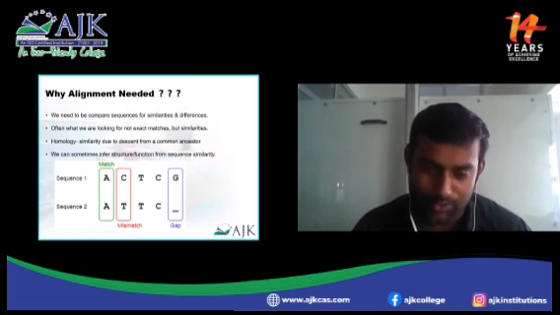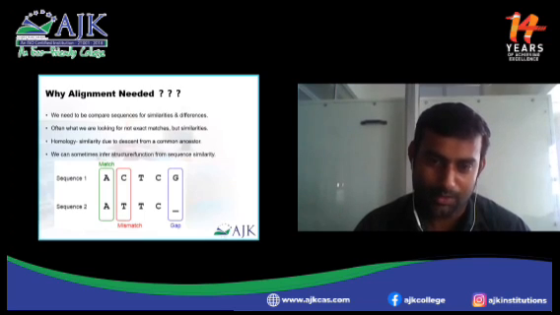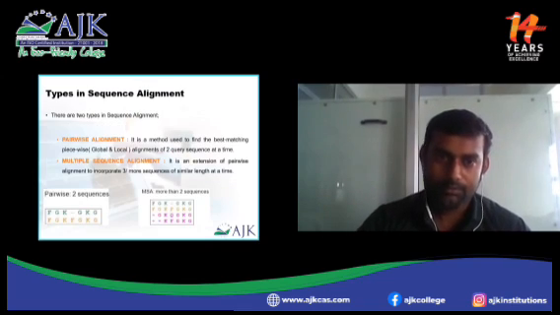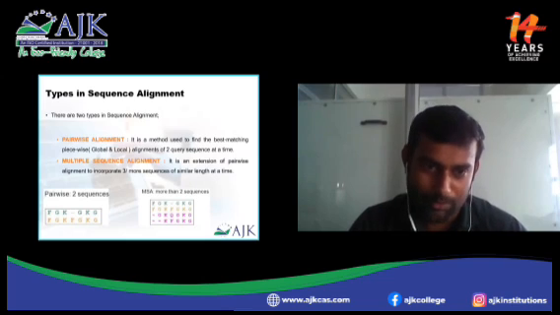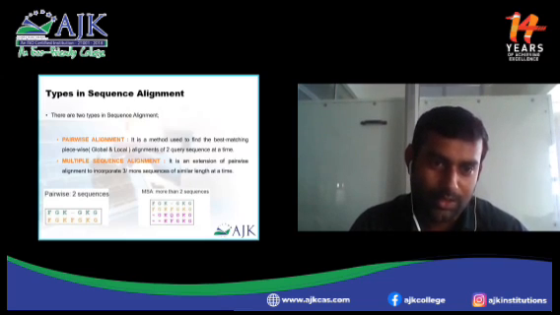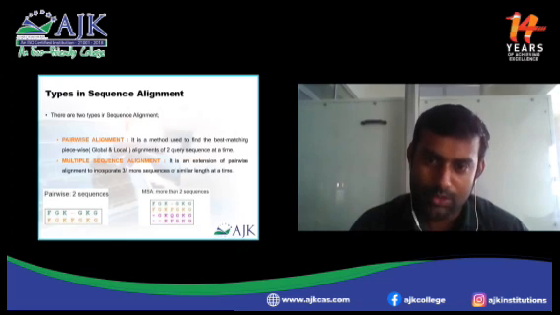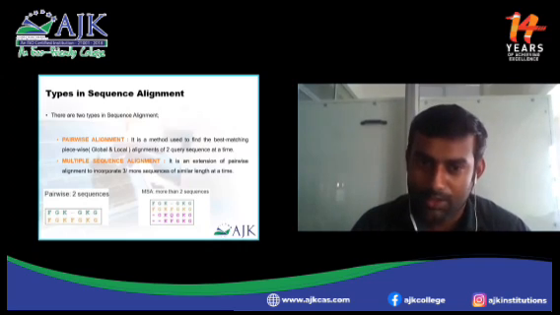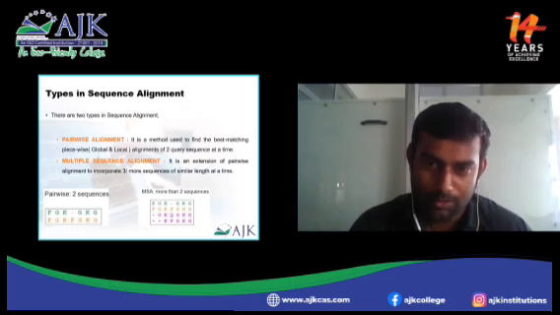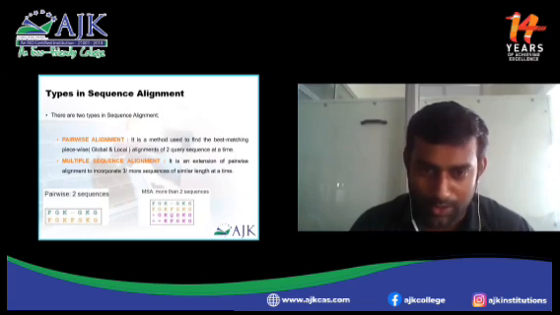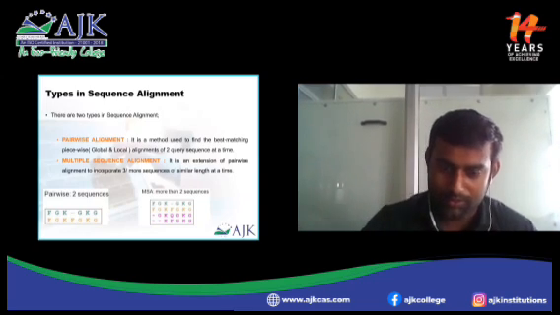So in sequence alignment, if you are going for sequence similarity practicals or research, you might come across these terms: match, mismatch, gap. Then, types of sequence alignments. There are two types: pairwise alignment and MSA, that is multiple sequence alignment. If you want to align more than three sequences, it is a multiple sequence alignment. For the best match between two sequences, it is a pairwise alignment. In pairwise, there are also two types: local alignment and global alignment.